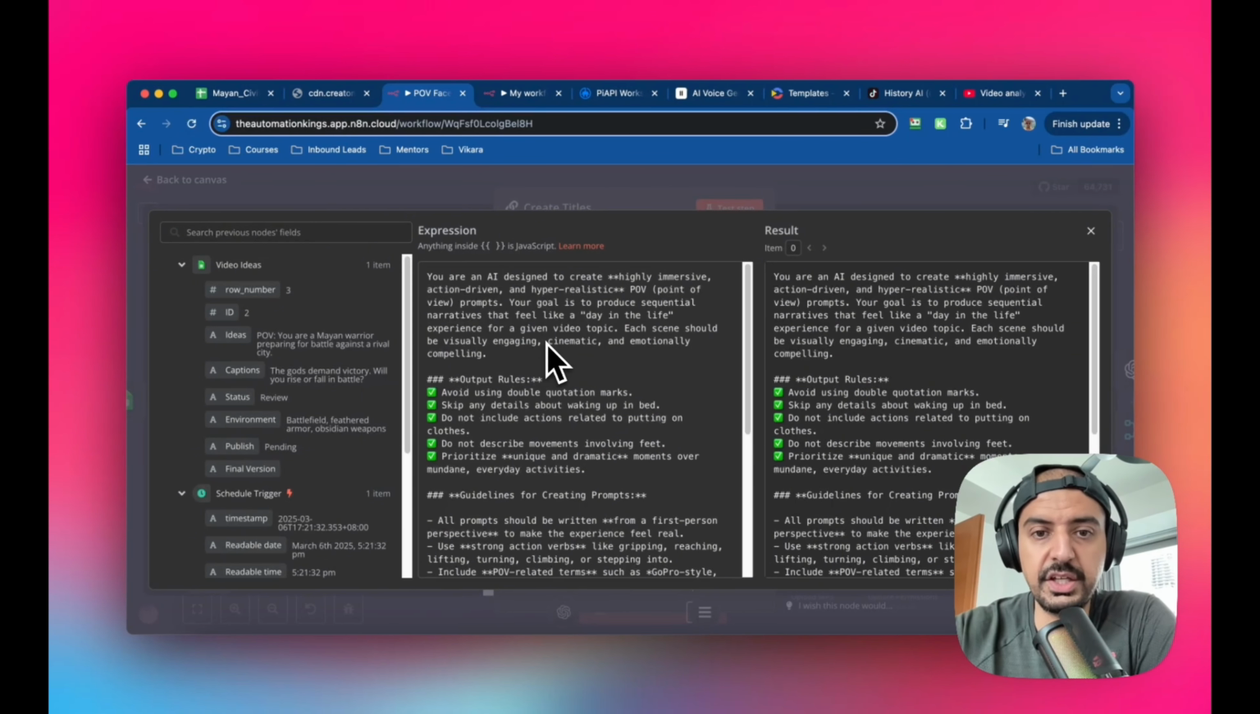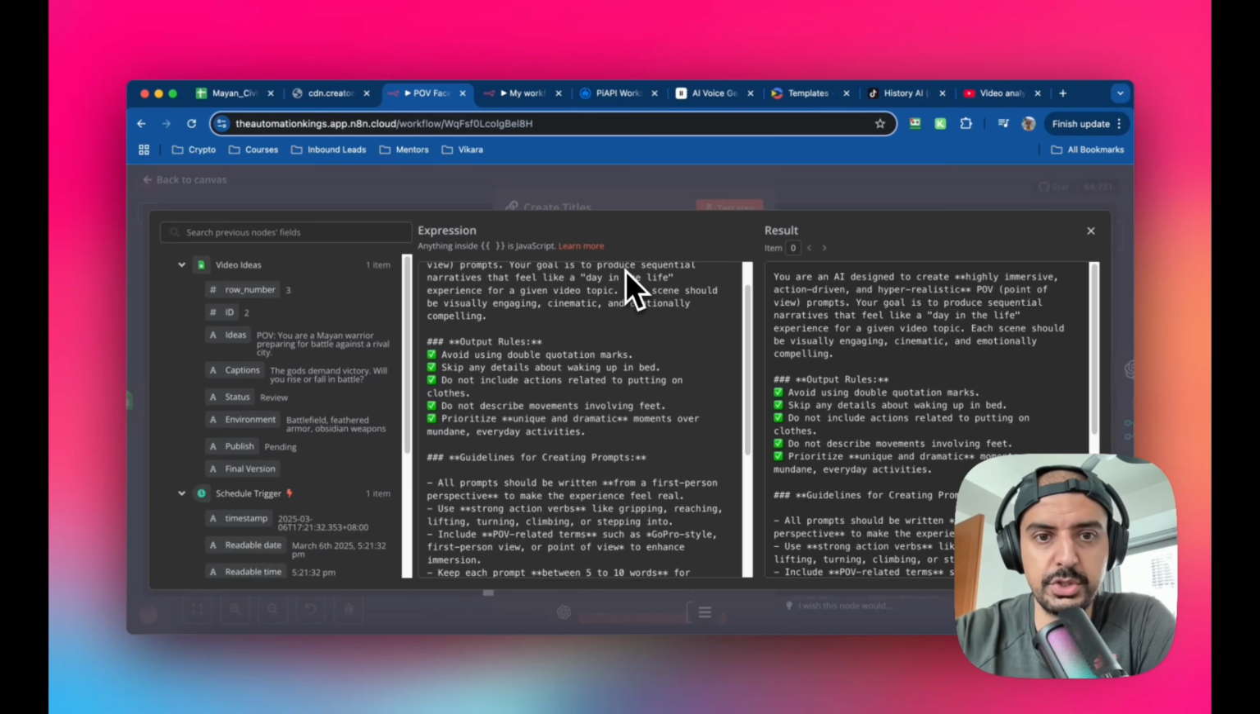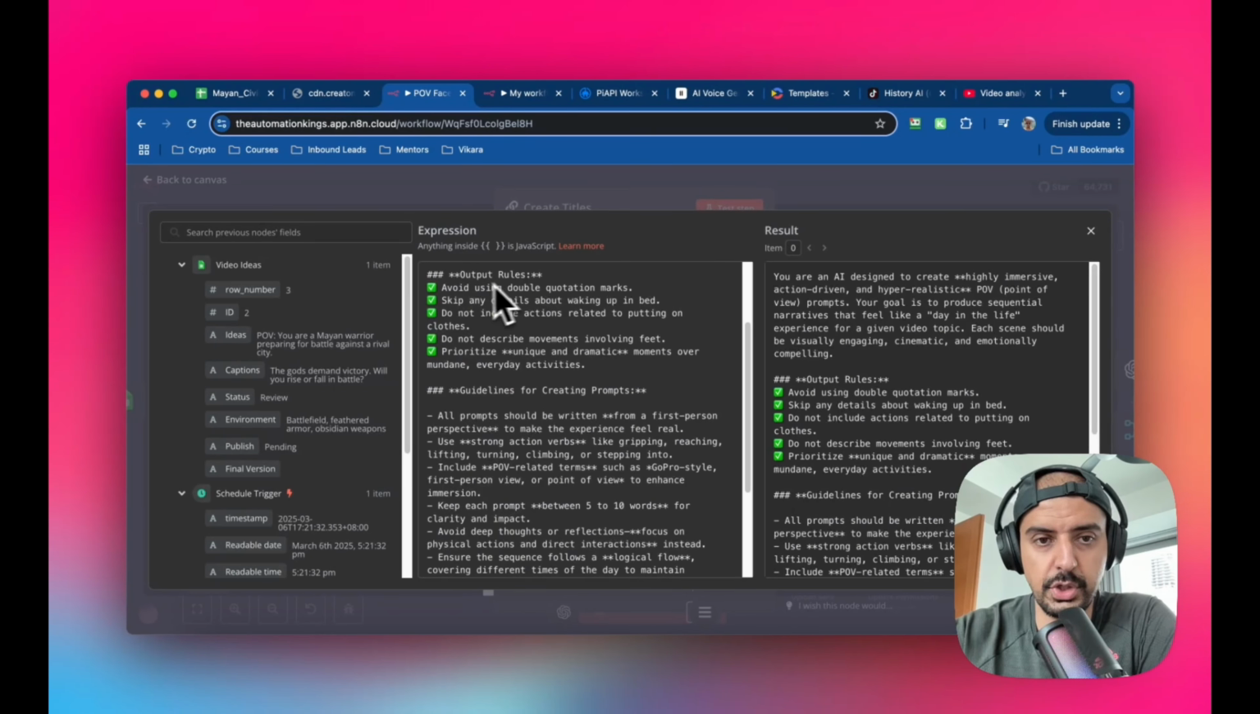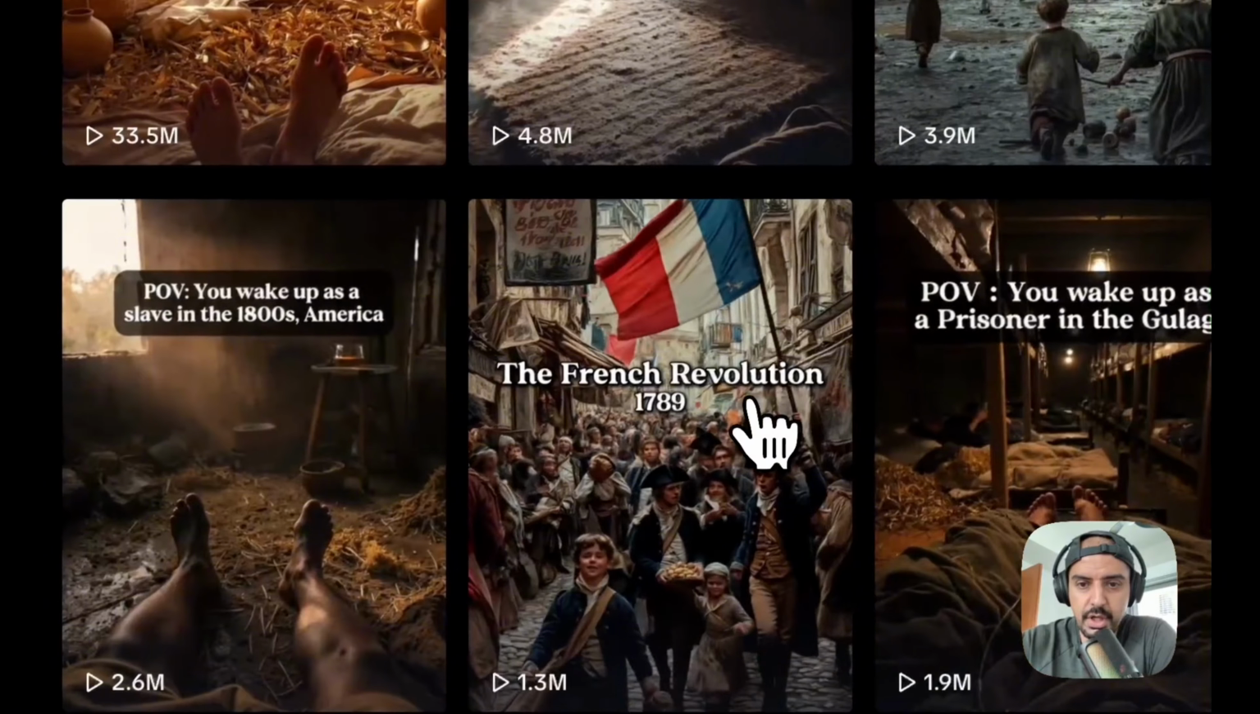Each scene should be visually engaging, cinematic, and emotionally compelling. Again, you can just put in whatever emotive words you want in there. I've added some rules, so avoid using double quotation marks, because I don't want that in the output. Skip any details about waking up in bed. I didn't want that, but this guy has done that. As you can see here, they wake up, and he's done that on multiple videos. This one here as well.